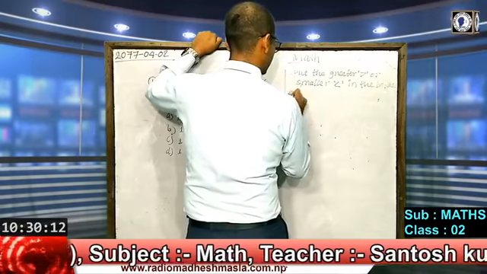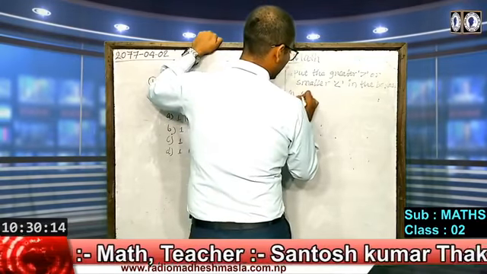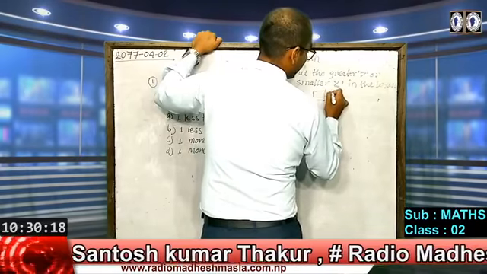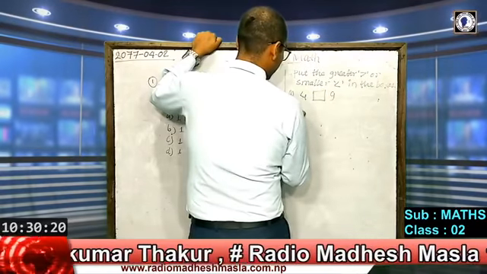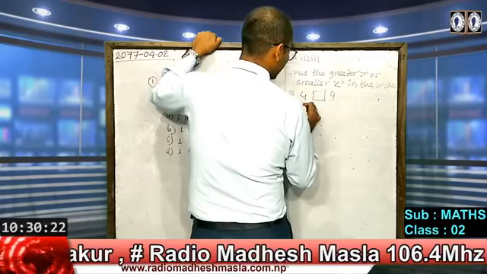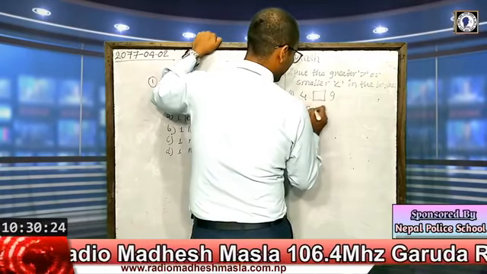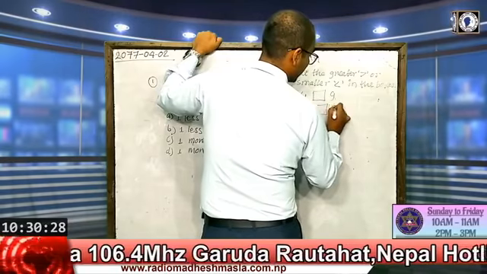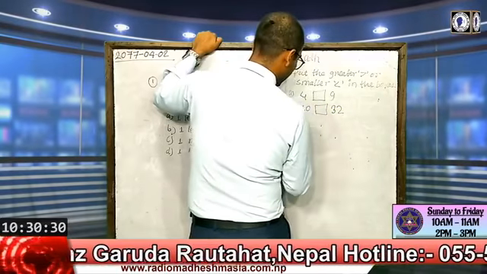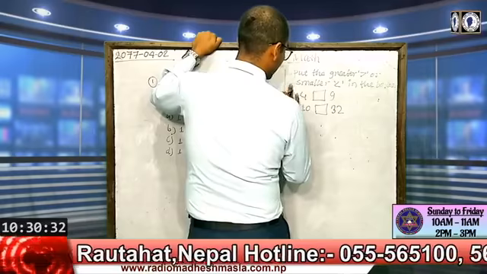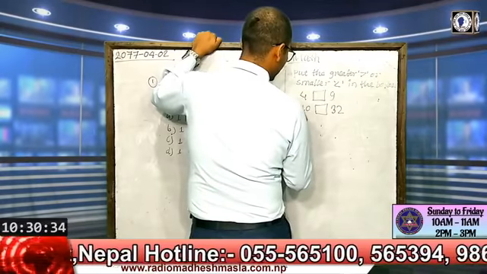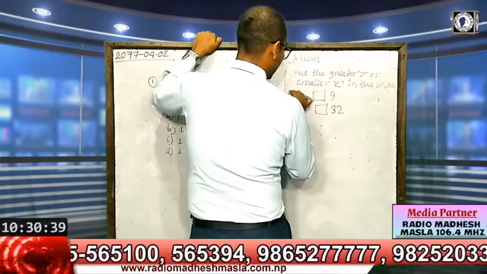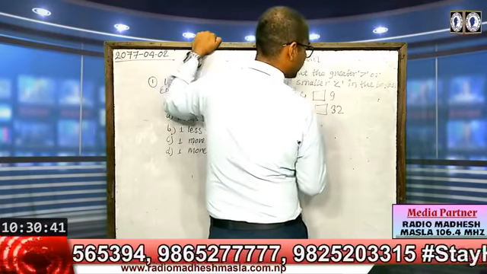In the first question, there is given 4, then a box, and 9. B: 10, a box, then 32. C. Suppose there is an example for you: 4, a blank space, and 9.